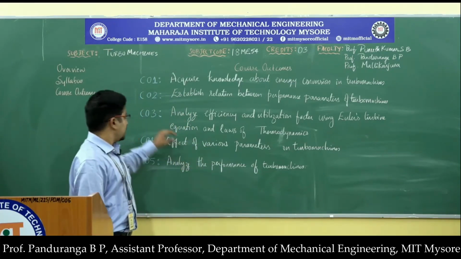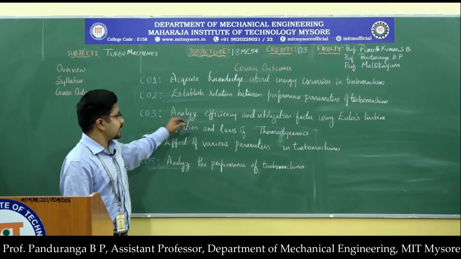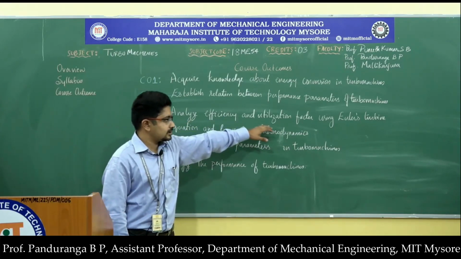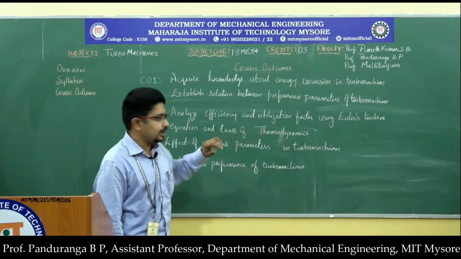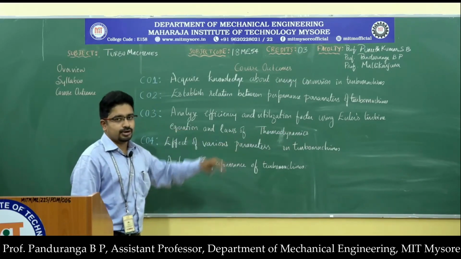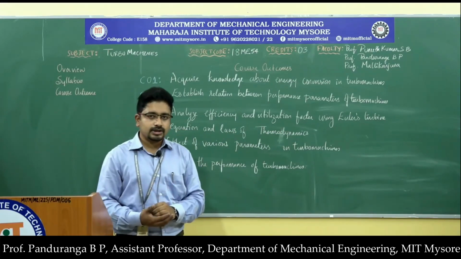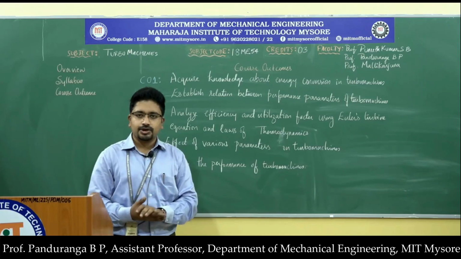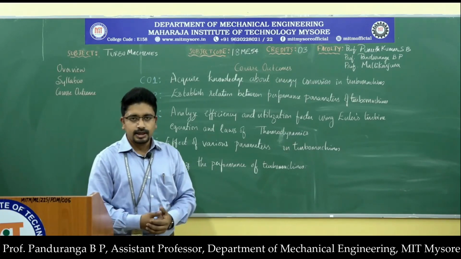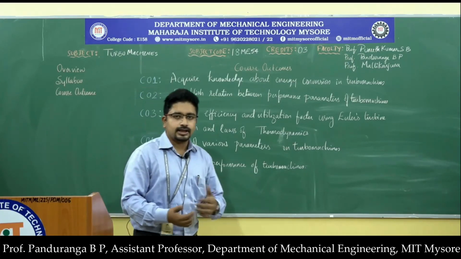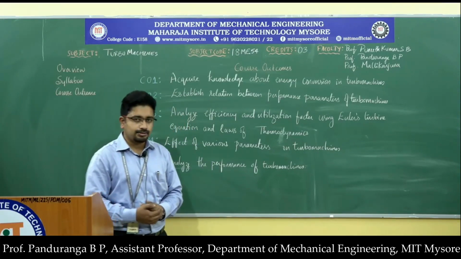And then the third course outcome is analyze the efficiency and utilization factor using Euler's turbine equation and the laws of thermodynamics. The Euler's turbine equation is the equation which we are going to derive in the second module, and that is the basic equation for the energy interaction in a turbo machine.